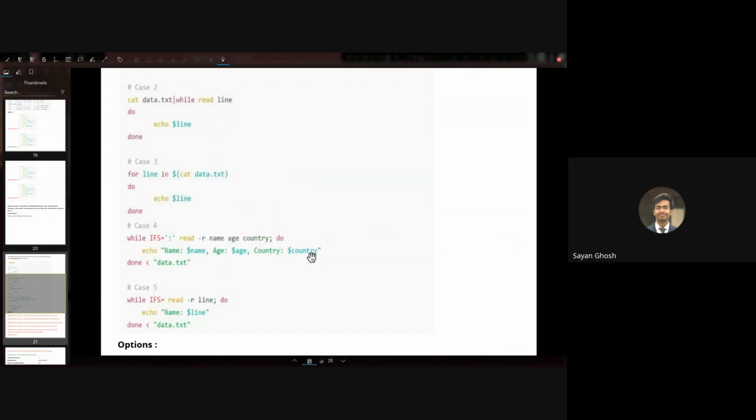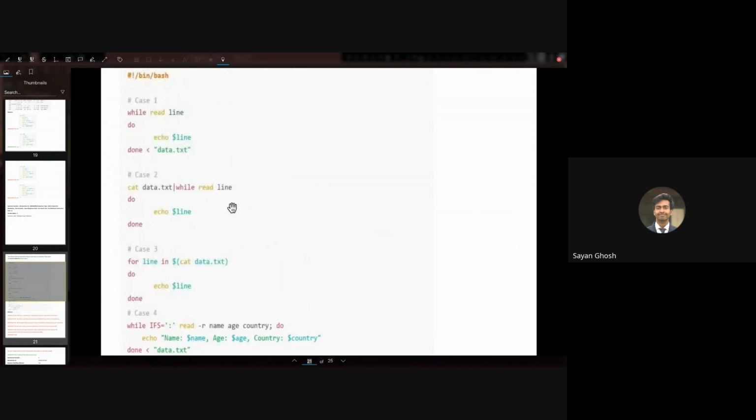Right, so the third option is: the pipe redirection used in case 2 is inefficient compared to the input redirection. So why is this the case? Why is the pipe redirection inefficient? What was the mistake in that? So there's nothing wrong. Both will print it correctly, but this will take a little bit more time. So why is that?